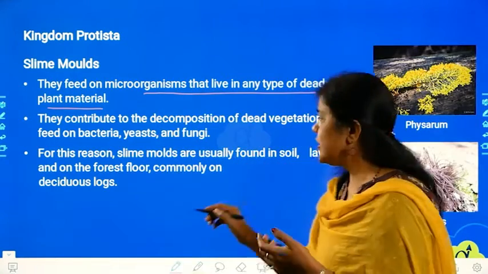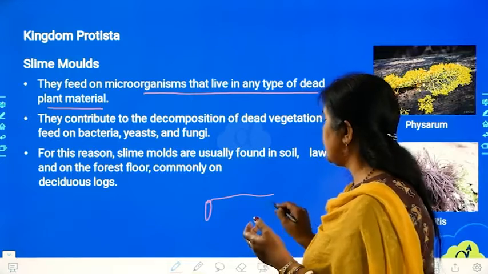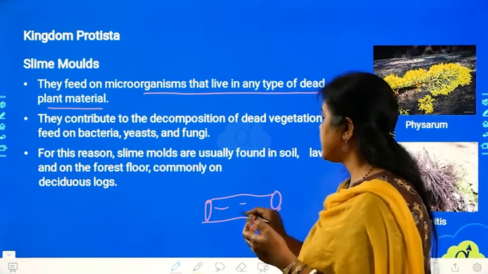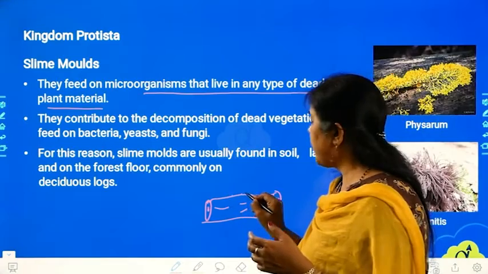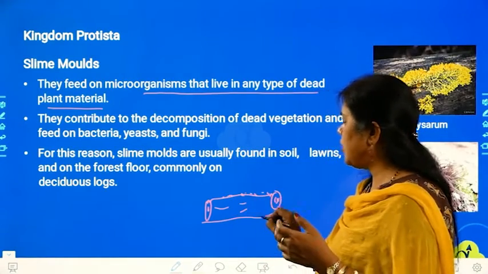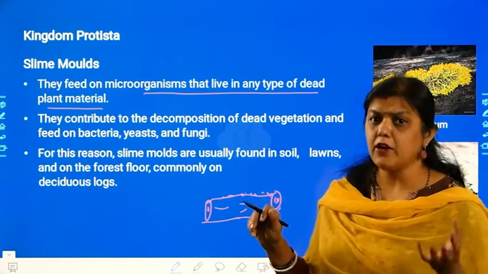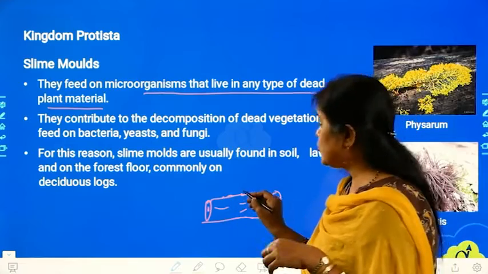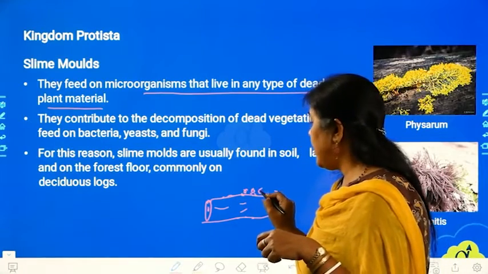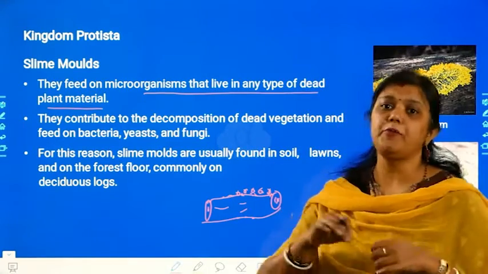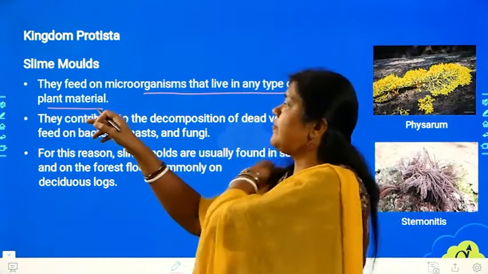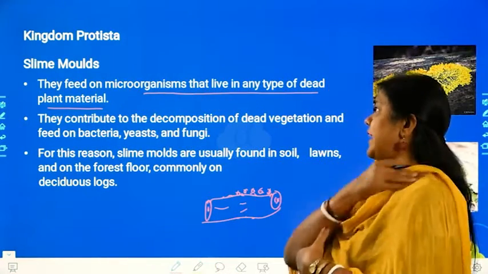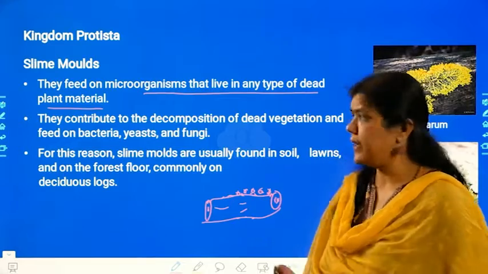Did you understand? So if there is a dead wood log, a wood log which is already dead. Wood is cut and it is kept like that for a long period of time. So there will be some microorganisms which will be growing on this wood log and they will be deteriorating or decaying that. These slime molds will be growing on these microorganisms and they will be eating those, or obtaining the nutrition from them. Okay. So they feed on microorganisms that live in any type of dead plant material.